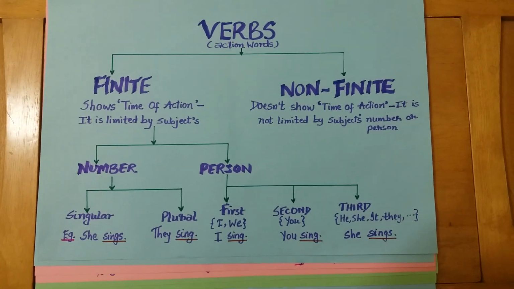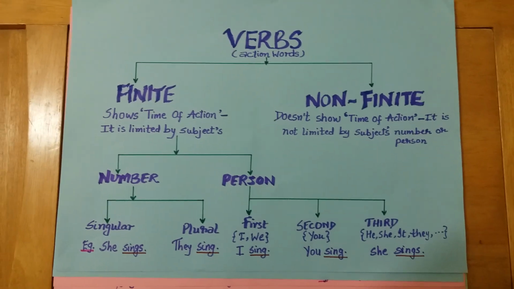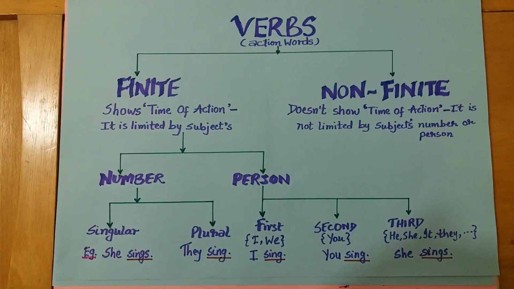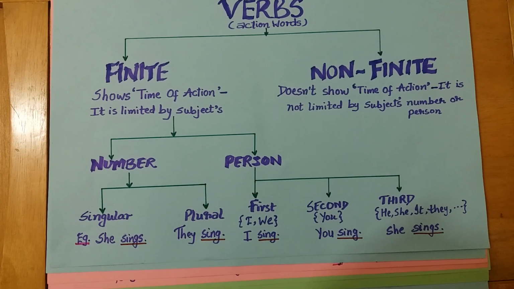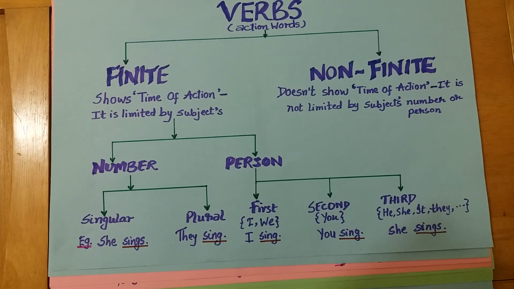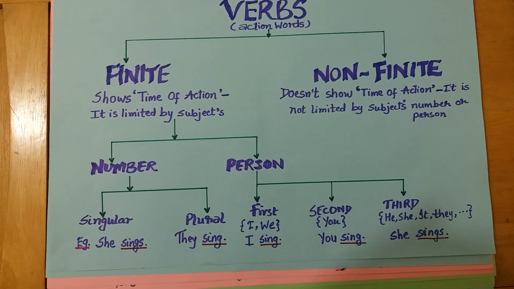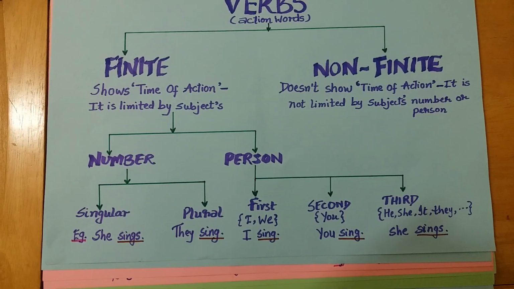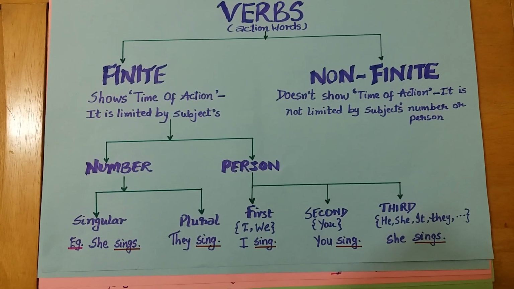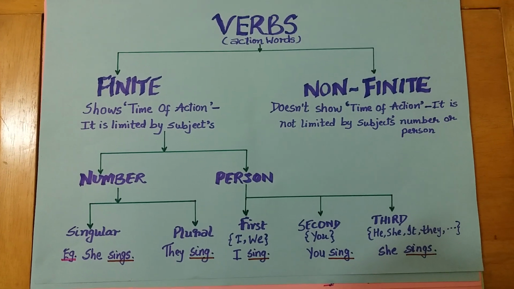Sairam students. Being students of 7th class, you already know about verbs, that verbs are action words. And they are of two types, finite and non-finite. Finite verbs are those which show time of action and it is limited by subjects, number and person. Number means singular or plural. Person is first, second or third. If there is any change in number or person of the subject, the finite verb changes its form.